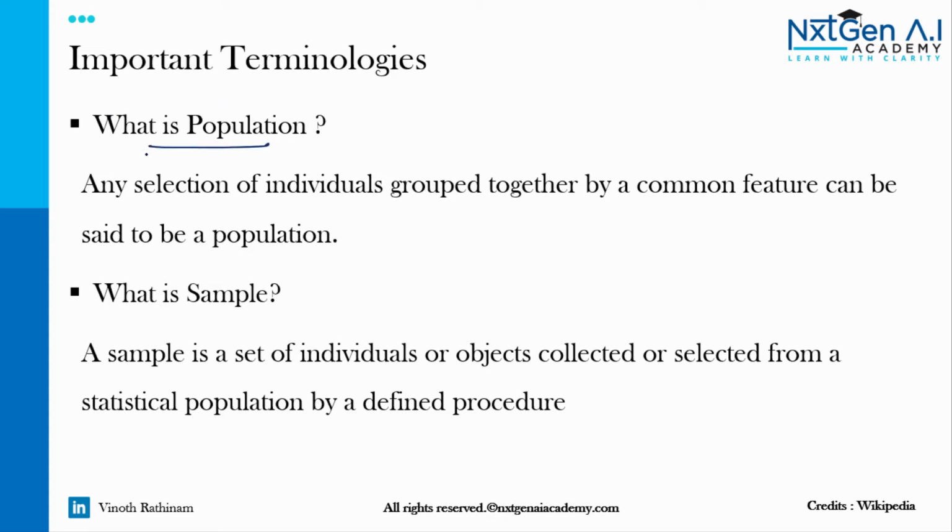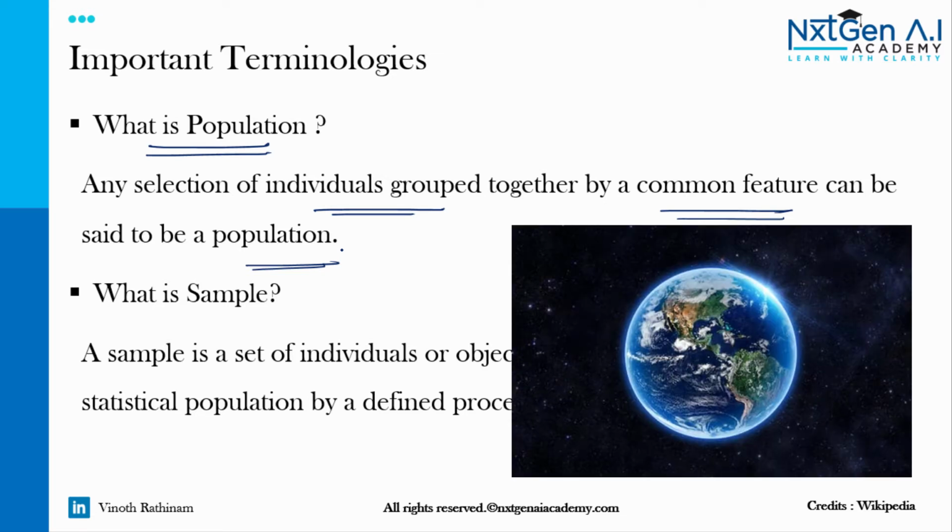First one, what is population? Any selection of individuals grouped together by a common feature can be said to be a population. Okay, let's consider our case. We human beings. If someone says the population of humans, it means every person on the globe is considered.